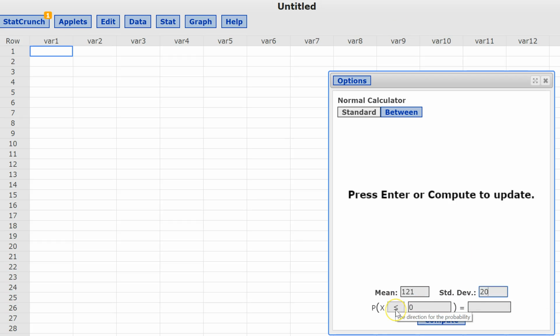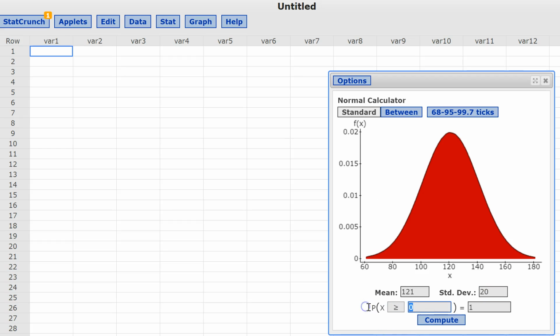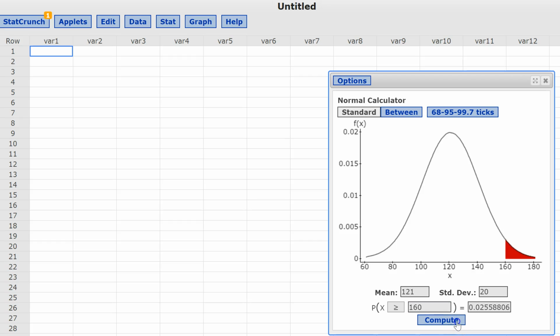And then it's going to say 160 or higher, so that would be greater than or equal to 160. And we get an answer of 0.0256. Sorry, round that 5 to a 6.